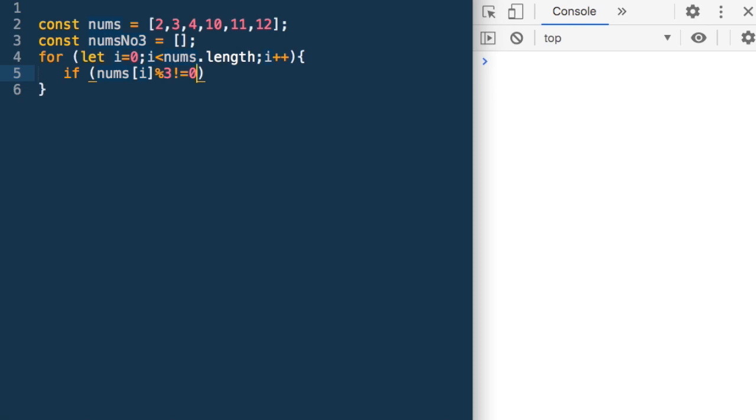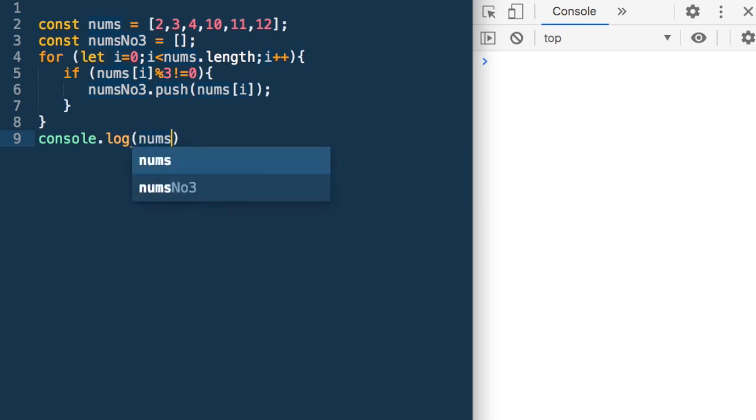So if this is not equal to 0, it means it is not divisible by 3. What can I do? I can say nums no 3.push(nums[i]). So in the new array, I will just push that value, and at the end of the loop, I can print it, console.log(nums no 3).